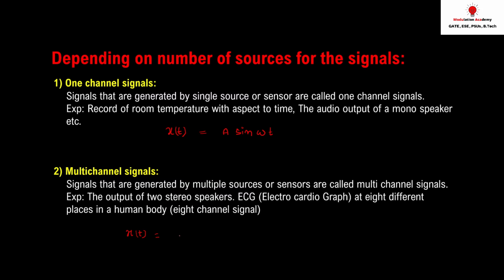Like one channel x of t plus second channel x of t, third channel x of t, and so on. These kinds of signals are called multi-channel signals. Is it clear?